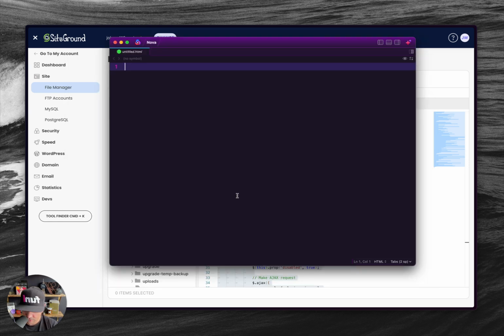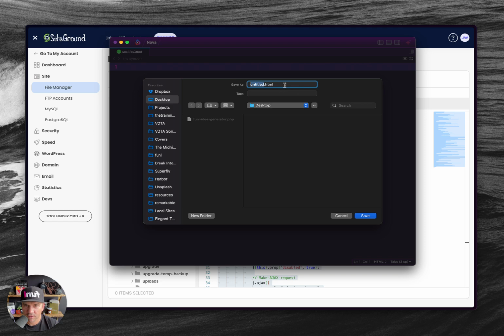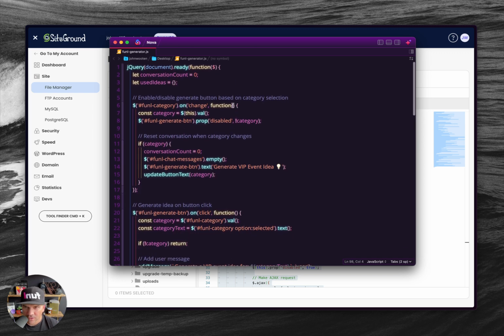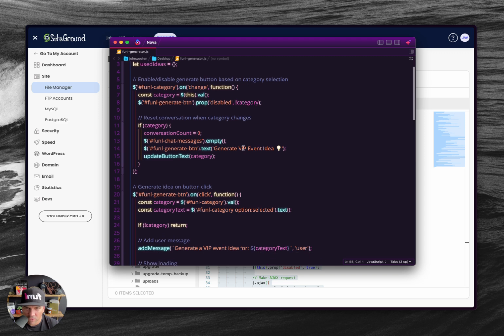New, and you could funnel generator.js, paste in. Let's just go through here and see what is up. Oh, here we go. Again, I just want this to say generate like that. Save.